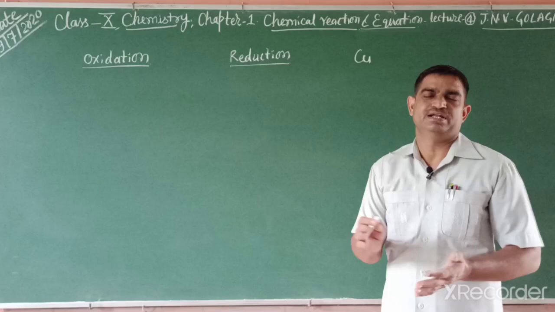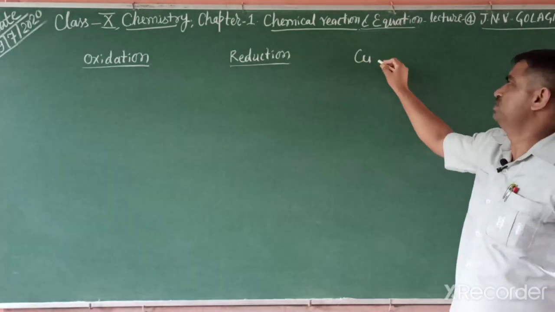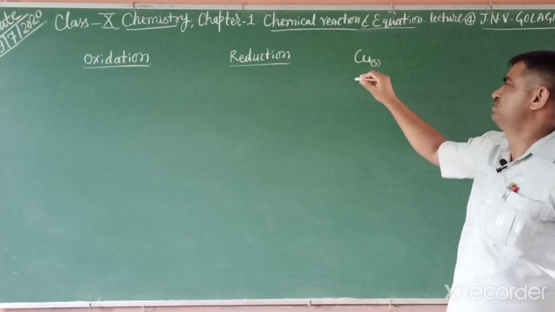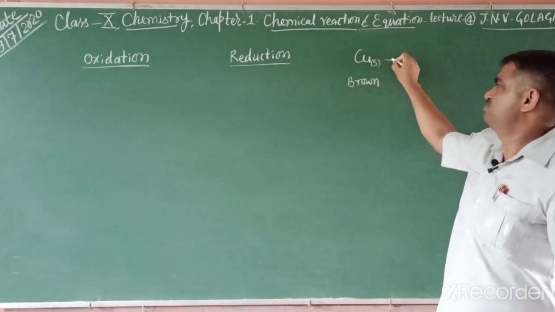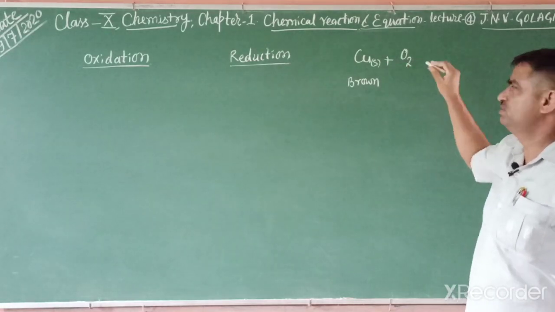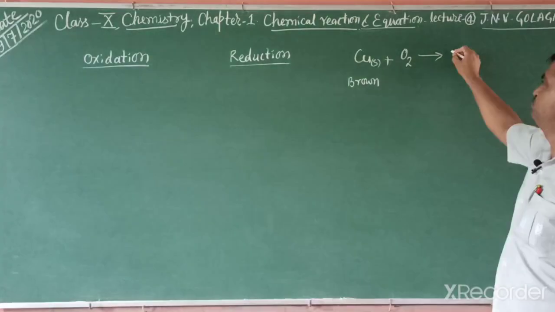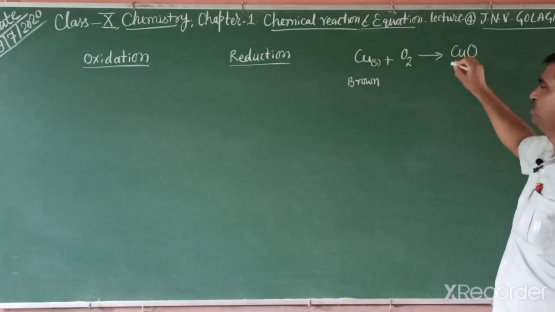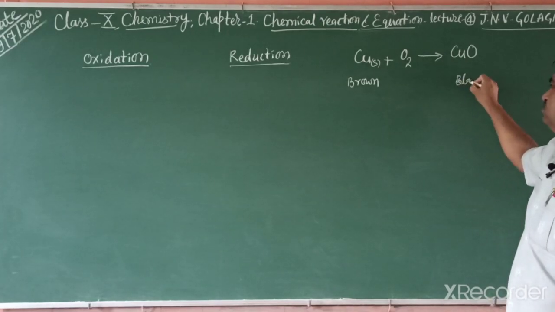Normally for an element we don't write any charge, only the symbol: copper, solid state, brown color. When we heat it in air, meaning in oxygen, it converts into oxide, cupric oxide, which is black in color.